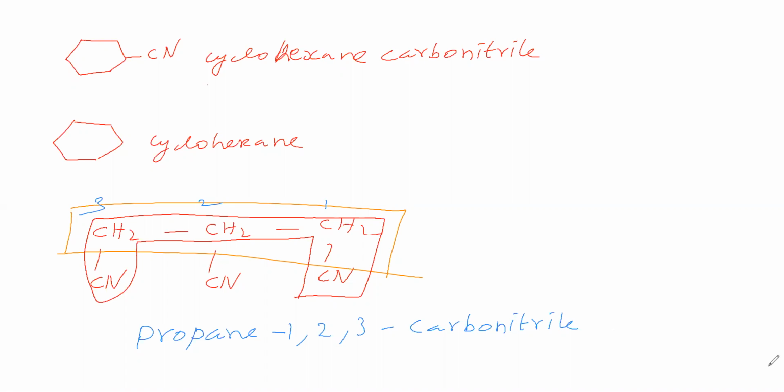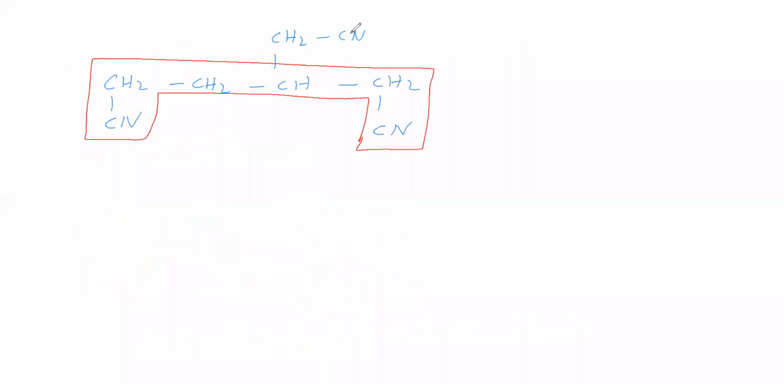Okay, sir. So in this case this CN is not directly attached to the parent chain carbon. Therefore, this is taken as a branch, and this is taken as the parent chain. Then we have to go for numbering: 1, here 1, here 2, here 3, 4, 5, 6. Okay, 6 numbers we have given.